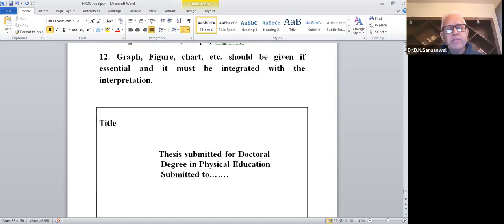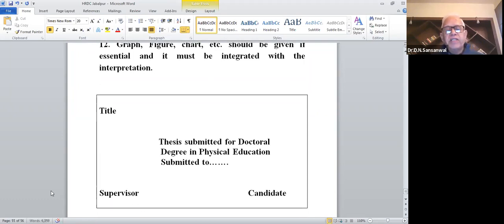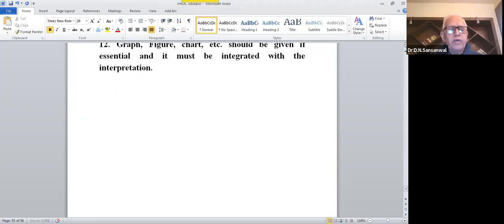Then you should have some space, and then here you have the supervisor, and then you have your candidate. So the name of the supervisor will be here and the name of the candidate will be here. Now below this, actually it should come on one page. So let me take it on one page.